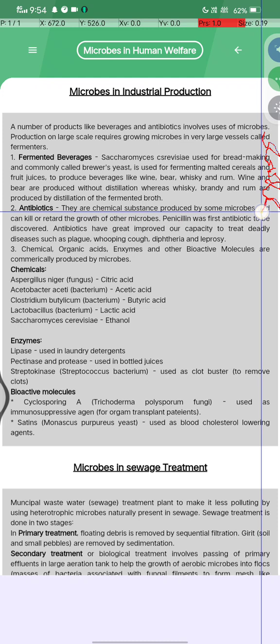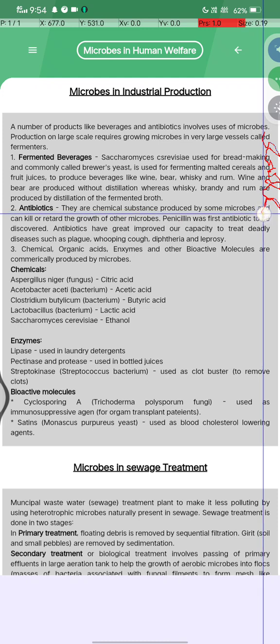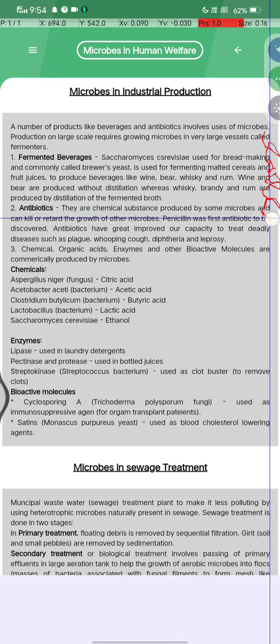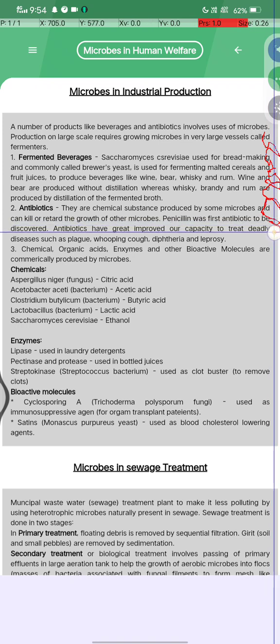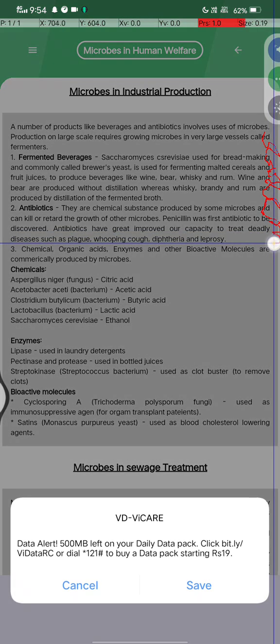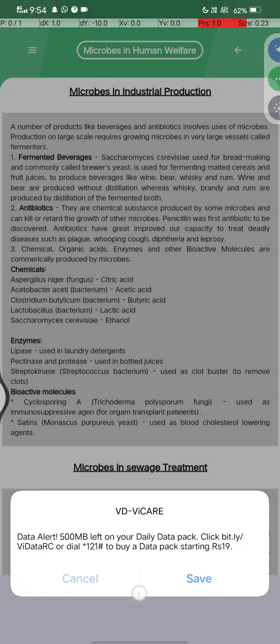After that, second is antibiotics. What are antibiotics? Antibiotics are chemical substances produced by some microbes that kill or retard the growth of other microbes. Penicillin was the first antibiotic to be discovered, and antibiotics have greatly improved our capacity to treat deadly diseases such as plague, whooping cough, diphtheria and leprosy.